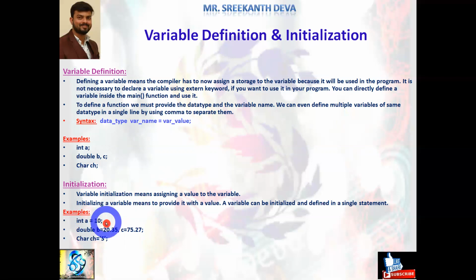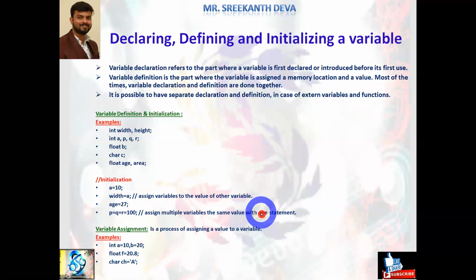What does it mean? Declaration, definition and initialization done in a single statement. But here only declaration and definition is done. But here int a equals to 10 represents what? Definition and initialization is done directly within a main function. Like a double, we are assigning b value and c value, both are double type. Here ch represents what? Name of the character, variable name of the character type. We are storing a single character. Always remember, characters are stored in C programming with single quotes, that represents what? Character type. Okay, so this is about variable definition and initialization.